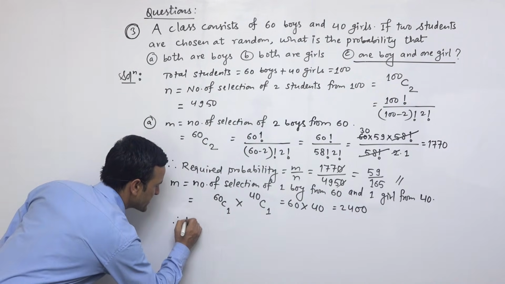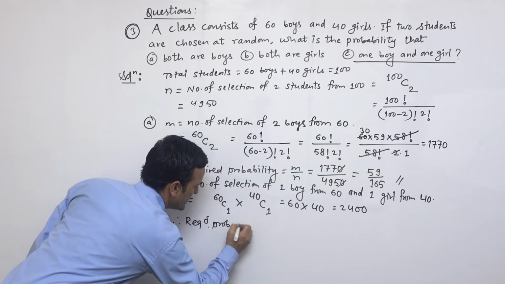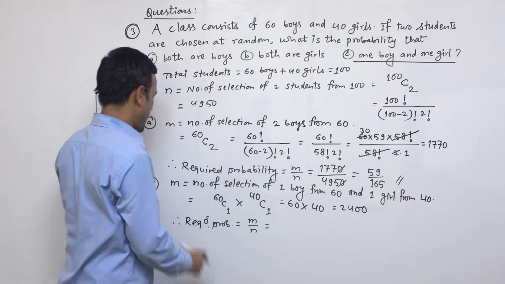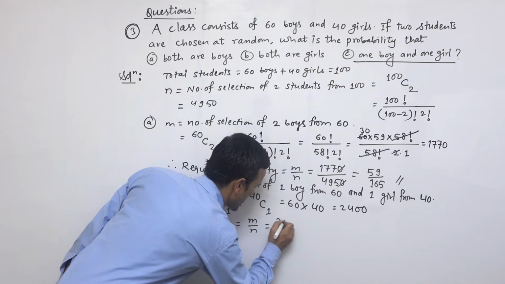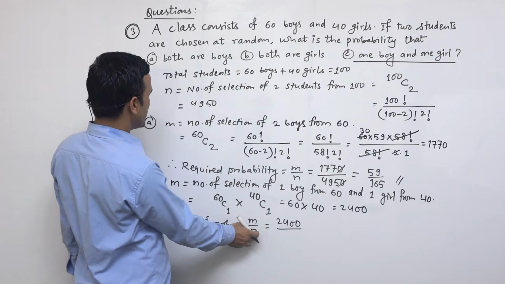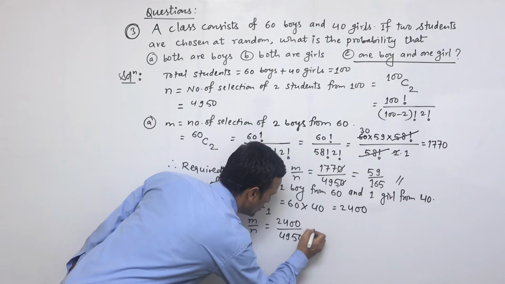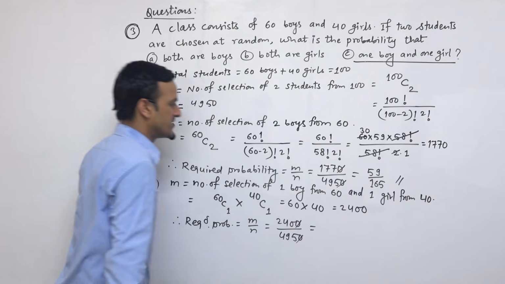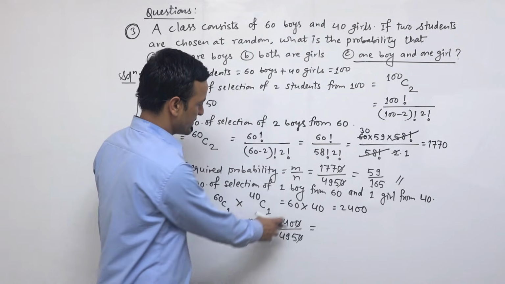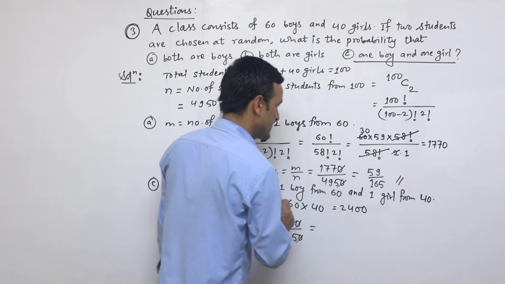and in this case the required probability is equal to m by n, where the value of m is 2400 and the value of n is the same as above, 4950. If we cut down 0 and 0 from numerator and denominator, then we get this value. Still we can cut down both numbers by 3.